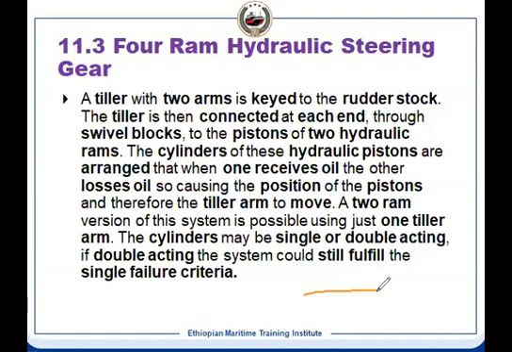it is double acting. But if it is single acting, suppose this is the cylinder and it is single acting, if this cylinder fails, you won't be able to operate. But if it is double acting, even if one side has failed, it can still operate, because one cylinder which is double acting can still move in both directions. So this we'll see in detail. There are sketches.